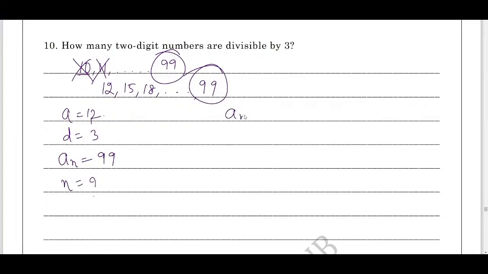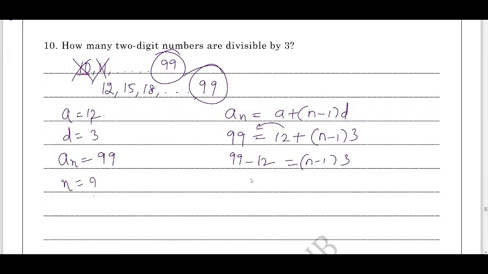Using which formula? a_n equals a plus (n minus 1) into d. What is a_n? a_n is 99 equals a, which is 12, plus (n minus 1) into d, which is 3. Now shift this 12 to the other side. 99 minus 12 on the LHS. To shift plus 12 to the LHS, you can minus 12. Now (n minus 1) into 3 as it is. 99 minus 12, 87 we will get equals (n minus 1) into 3.